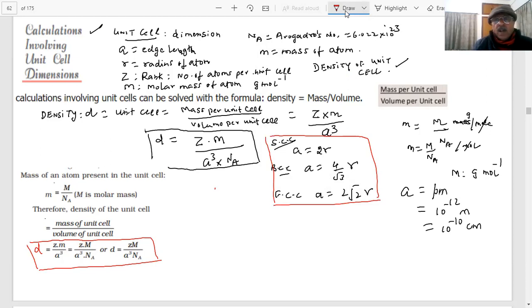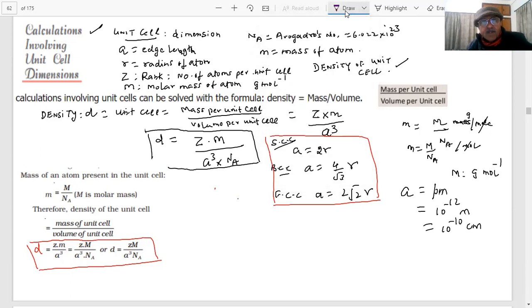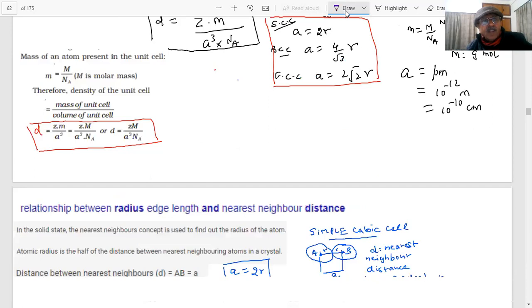So students, you have marked with red pen the information where you are going to get one question of 3 marks, and it is very easy to score. 3 marks you can easily get, no problem. One question is coming, so it is a good bonus for the students who know it and can do it. Those who can't, there is no escape for them. All right, so our practice session will begin.